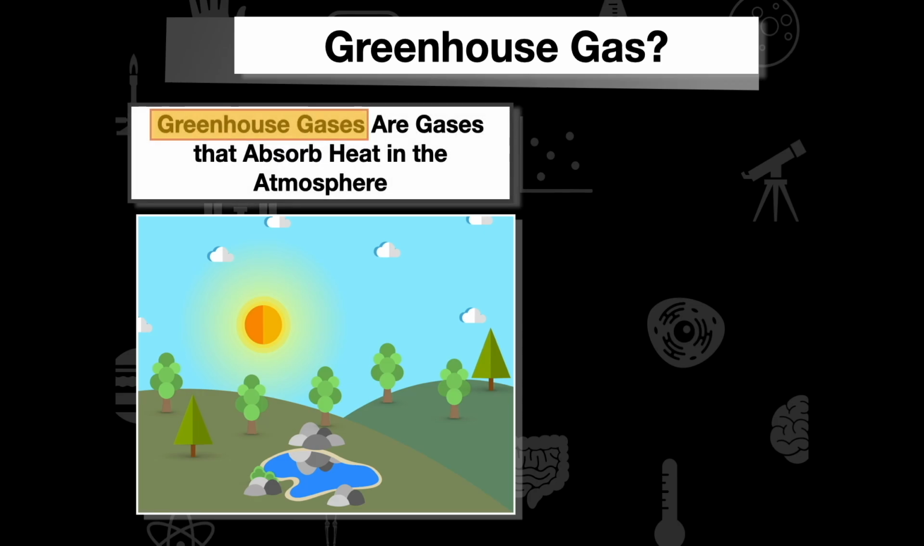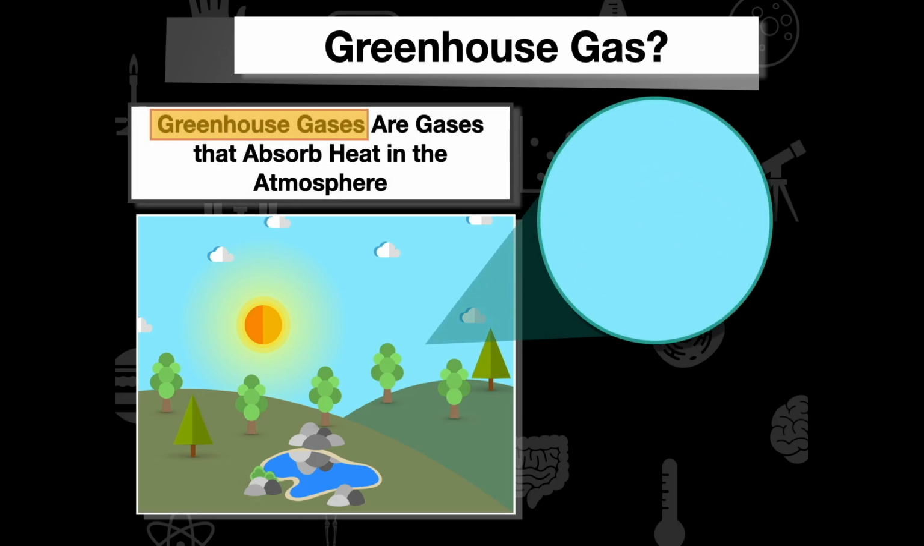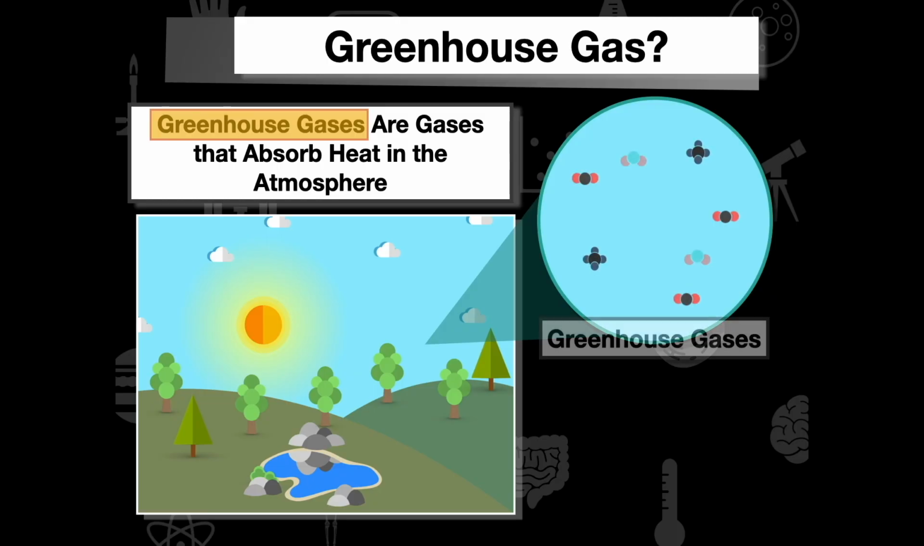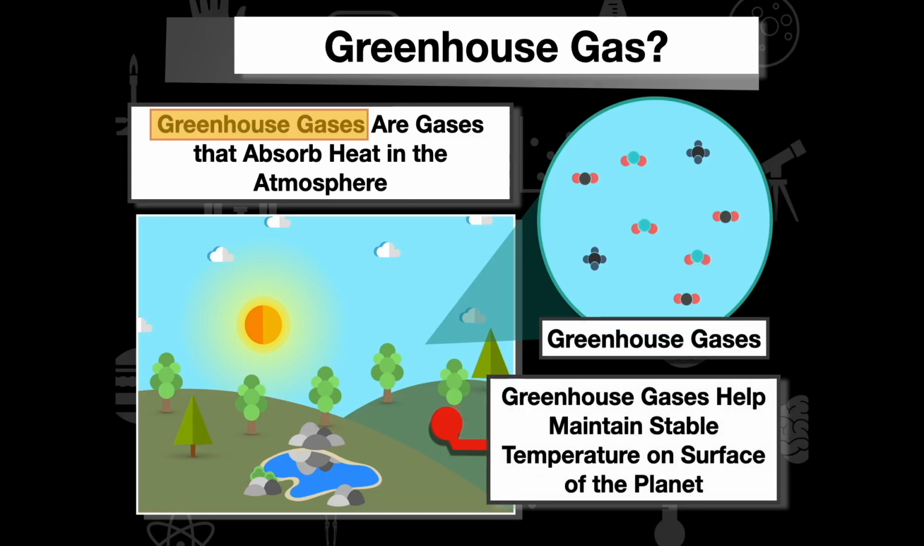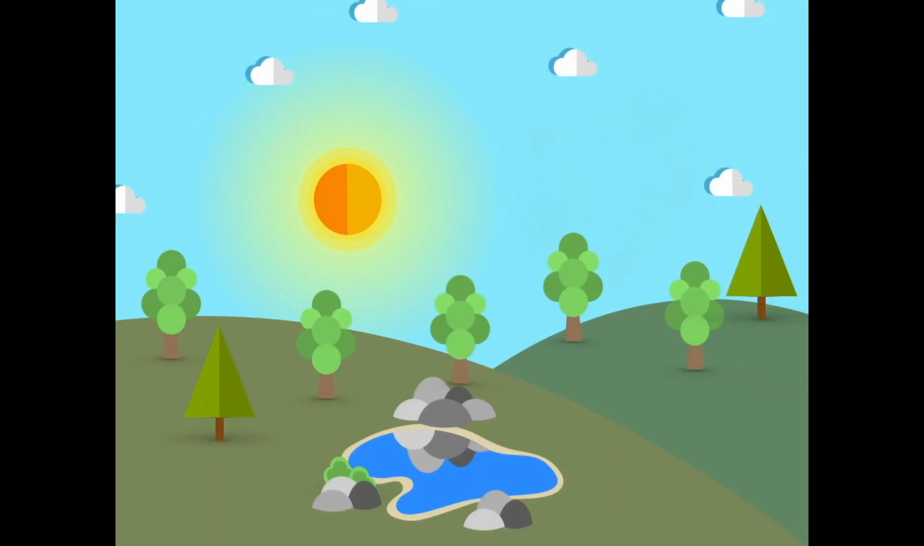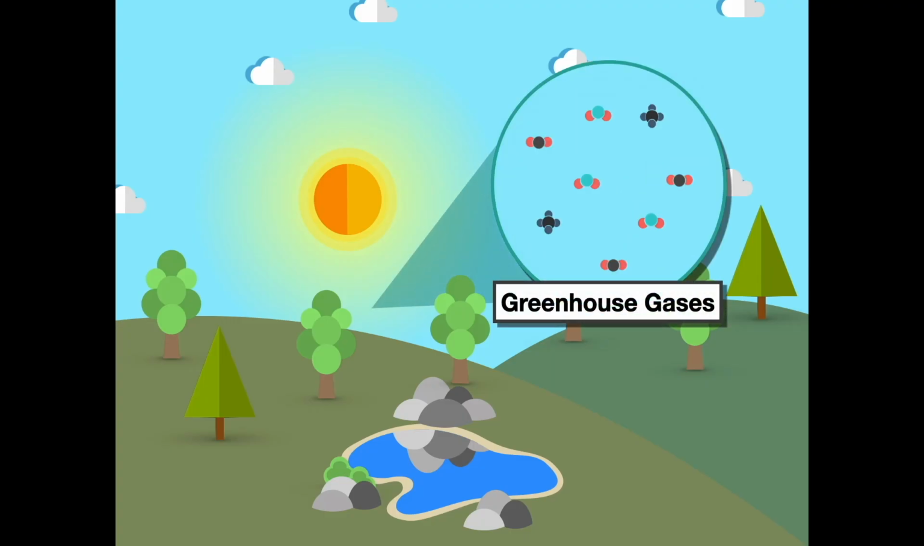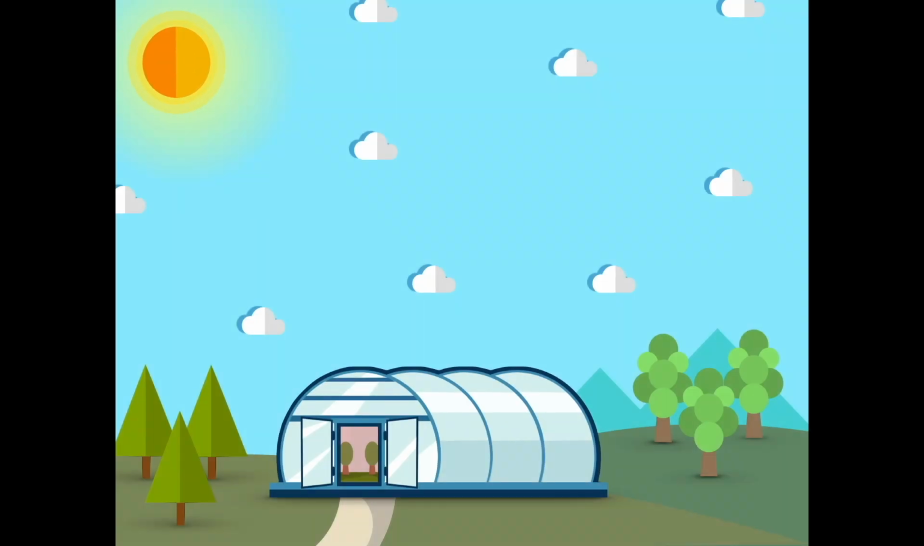Well, greenhouse gases are gases that absorb heat in the atmosphere. And they play a vital role in supporting the biosphere. Now, we're going to look at greenhouse gases like water vapor, methane, and CO2, but greenhouse gases help maintain a stable temperature on the surface of the planet. They're important because they keep the environment at a stable temperature.